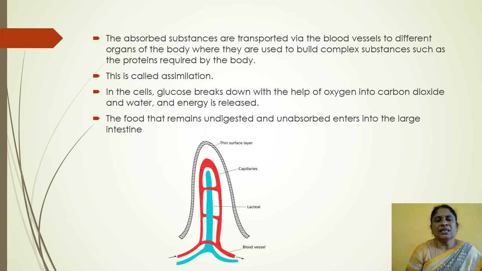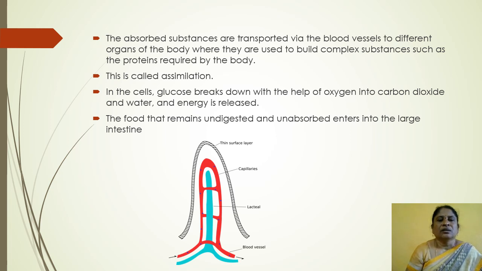The blood vessels carry the substances to where they are used in the body. This is called assimilation. Assimilation means absorbed substances are carried to the different parts of the body.